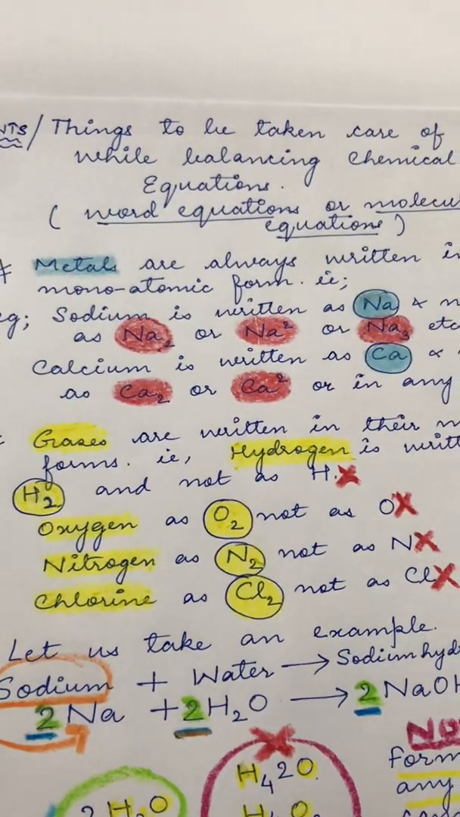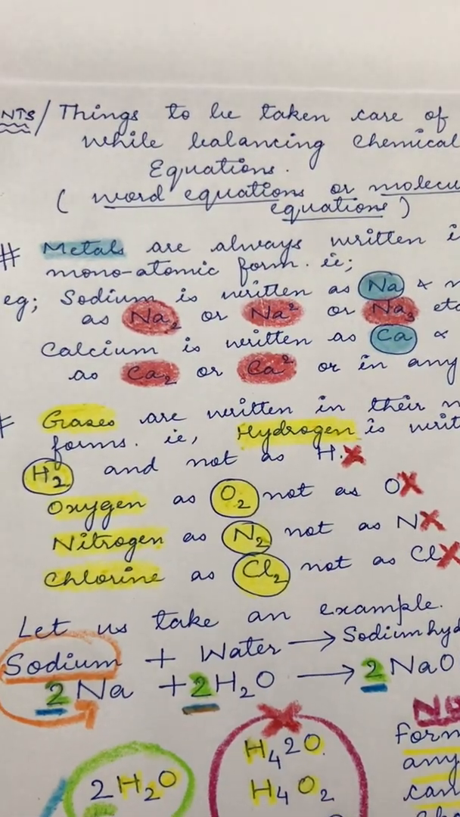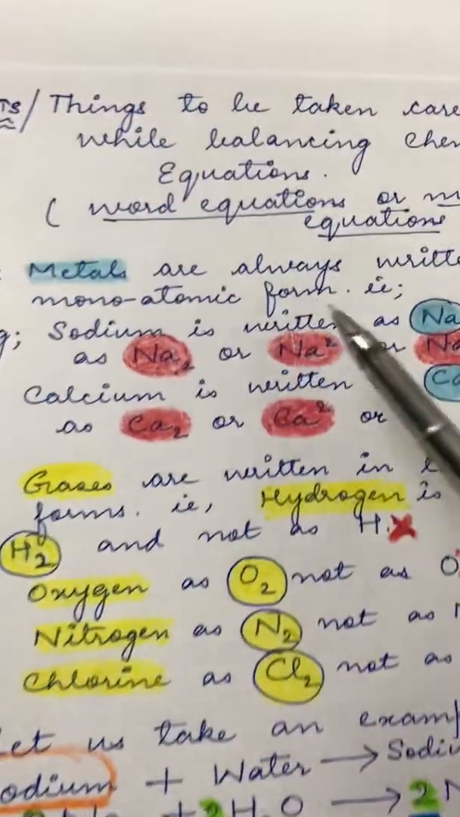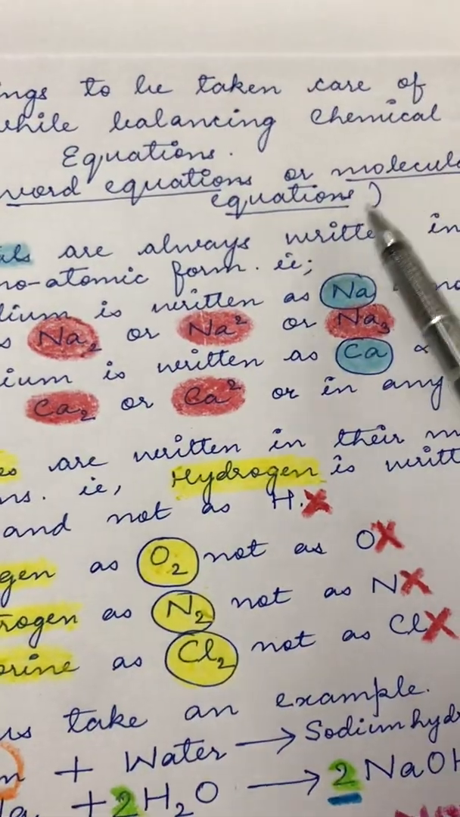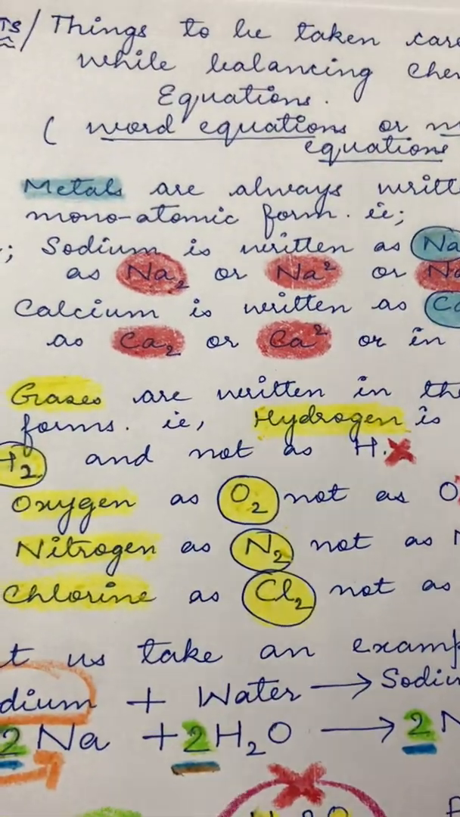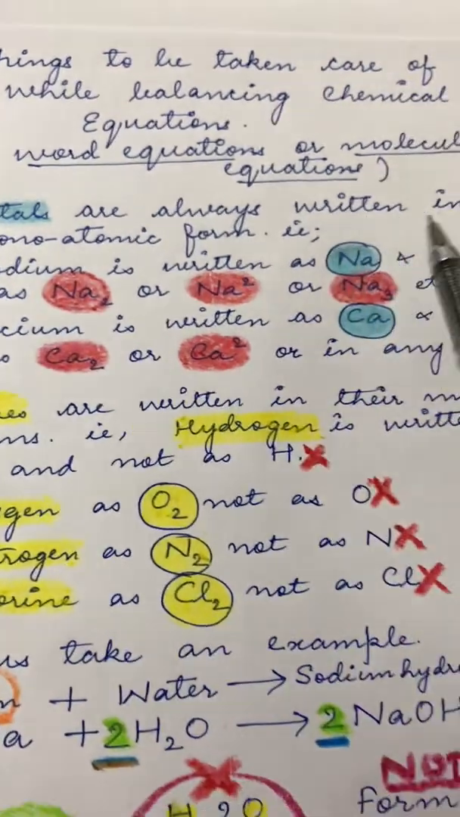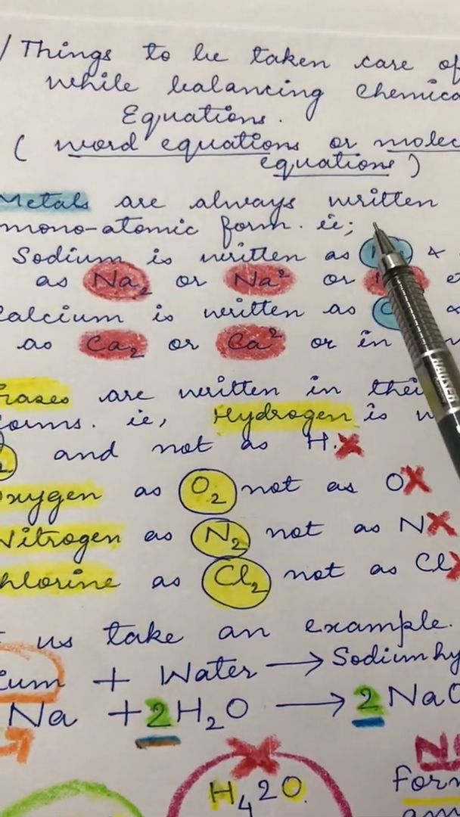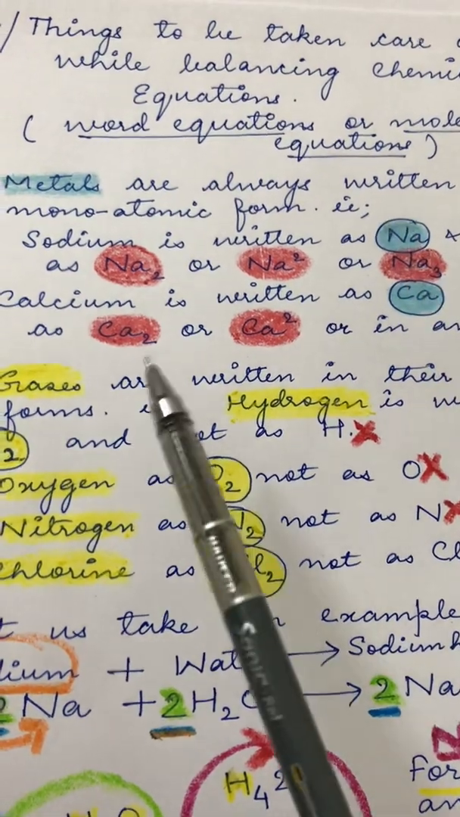There are certain points, children, which you need to take care of while balancing any chemical equation, whether it is a word equation or a molecular equation. If it's a molecular equation, please remember, children, that metals are always written in monoatomic form. That means metals are monoatomic in nature.